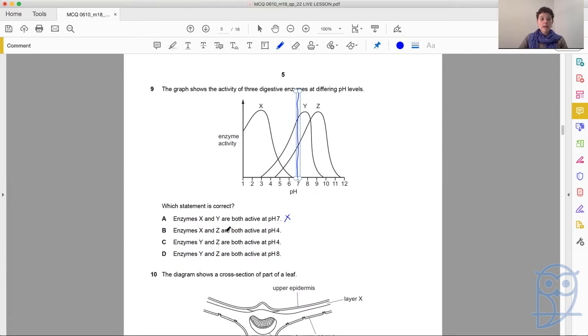Enzymes X and Z are both active at pH 4. pH 4 cuts through Y and X, not Z. Enzymes Y and Z are both active at pH 4. Again, Z is not active at 4. Z only starts at 4.5. So let's see if they get it right the last time. Enzymes Y and Z are both active at pH 8. So coming up from pH 8, there we hit Z and we hit Y. So finally they got a correct statement. Both of those enzymes are active at pH 8.